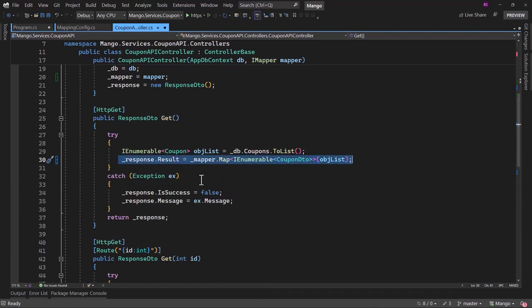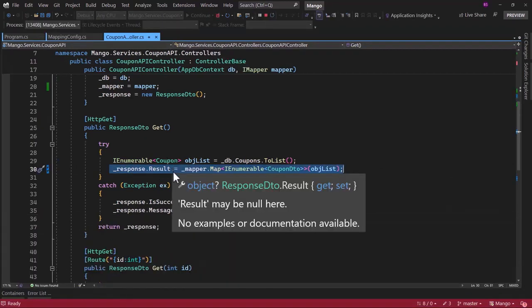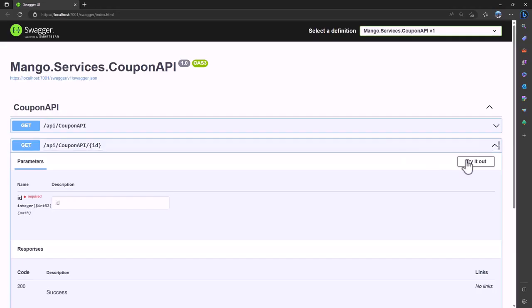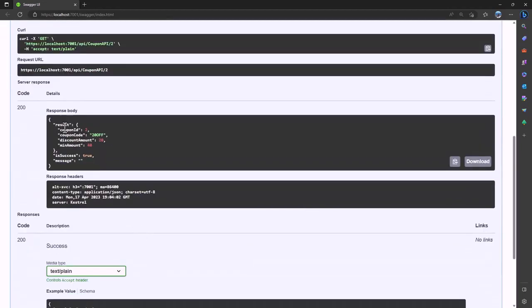Perfect. With that, if we run the application, everything should work the same. Let me try that here. And perfect. You can see the response is valid, and with that we have added AutoMapper to our project.